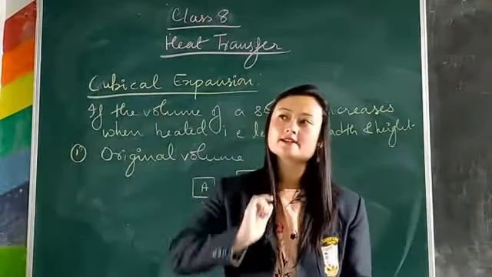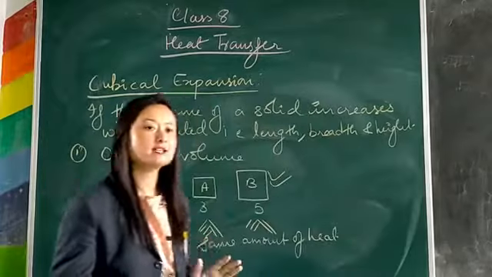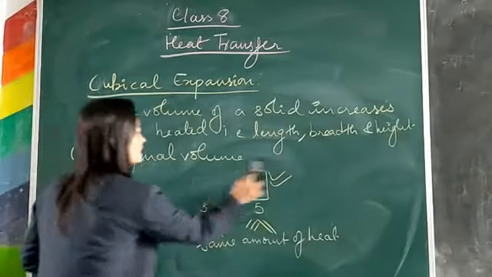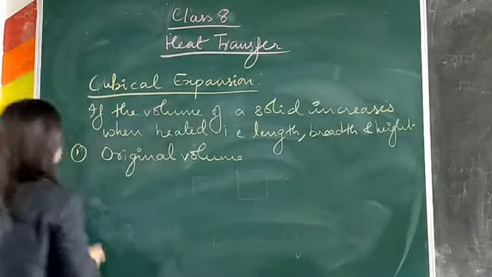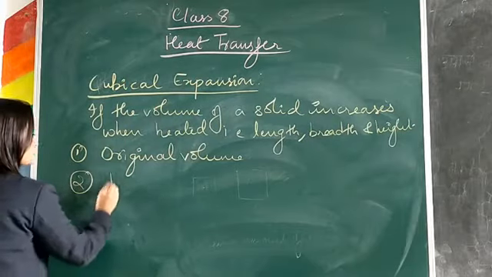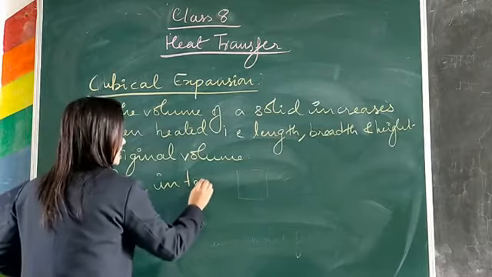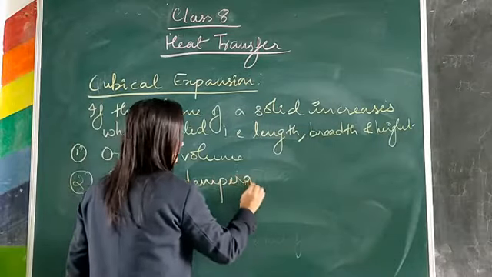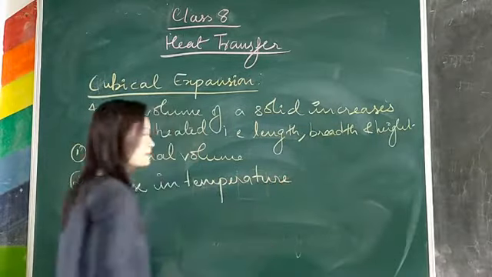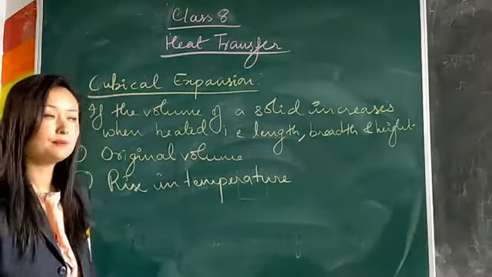The second factor that it depends upon is rise in temperature. So what does rise in temperature mean? Rise in temperature means how much heat is supplied.